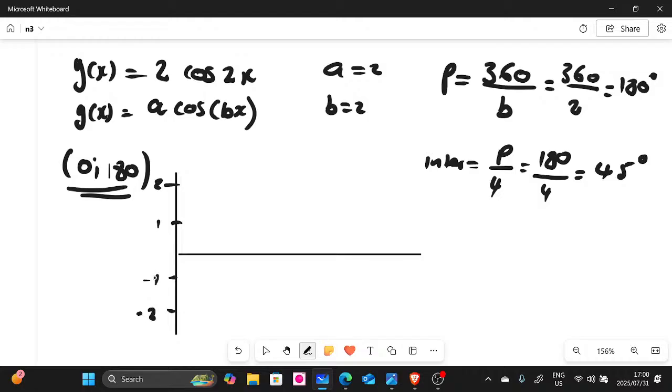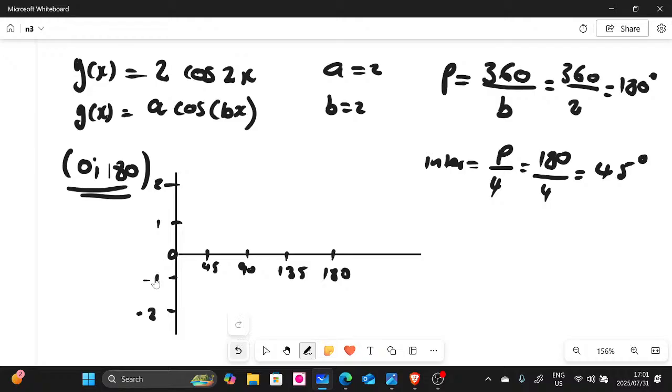you'll be using a graph paper. I don't have a graph paper here, guys. I didn't insert it, so it would have been easier if I was using it, but it's fine. I'm going to try to make sure that everything is fine. So let's look at our intervals, guys. It's 45. The first one is going to be 45, right? The second one is going to be 90. The third one is going to be 135, and then the fourth one here is going to be 180.